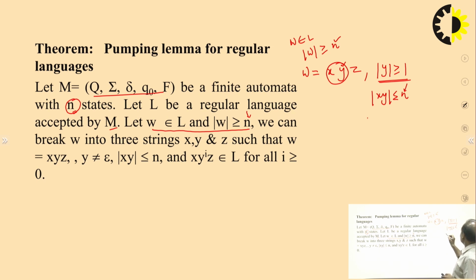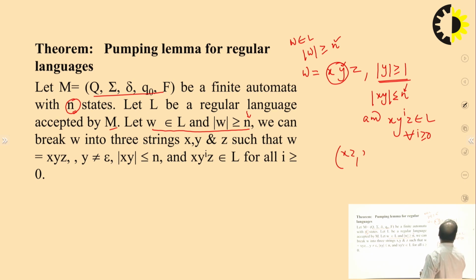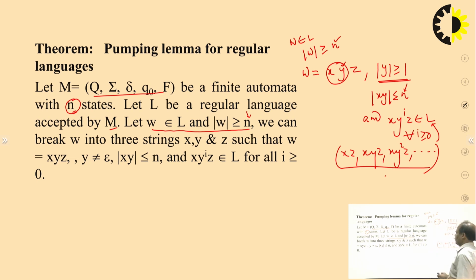Number two, if this is the situation, then x y to the power i z will be part of the language for every i greater than or equal to 0. This means that we will get xz, xyz is already there, xy square z, and so on. All of these belong to the particular language. That means there are infinite words which can be generated by this language. So all will be part of the language. Clear? Okay.